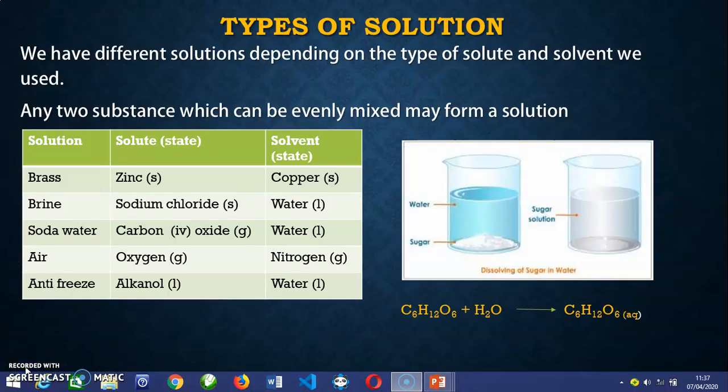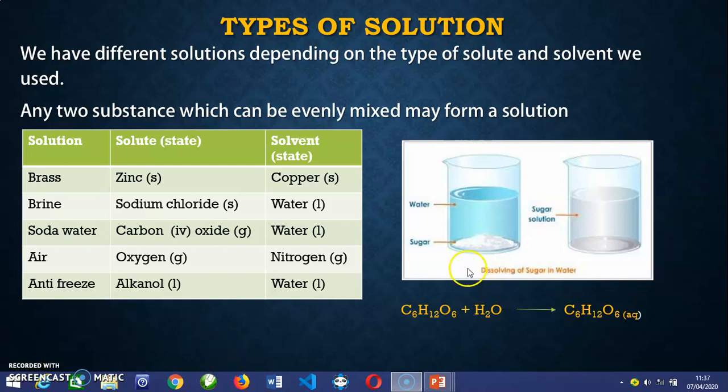Now let's move on to types of solution. We have different solutions depending on the type of solute and solvent you want to use. Any two substances which can be evenly mixed may form a solution. That means homogeneous solutions. Materials of different phases may combine to form a solution. The end result exists as a single phase.